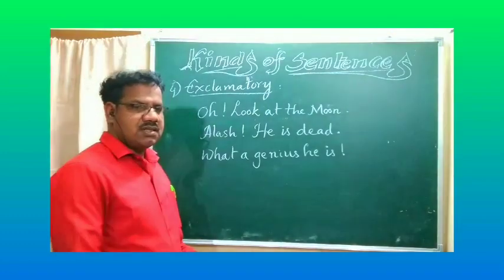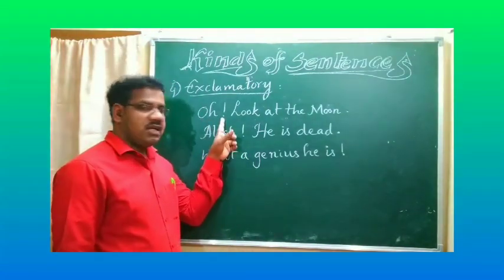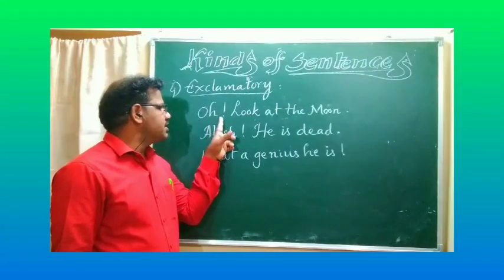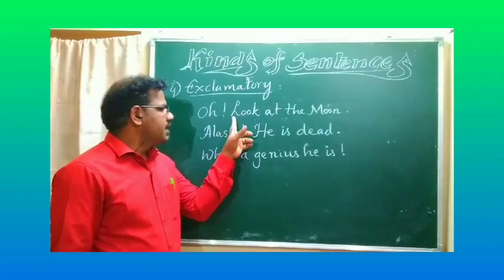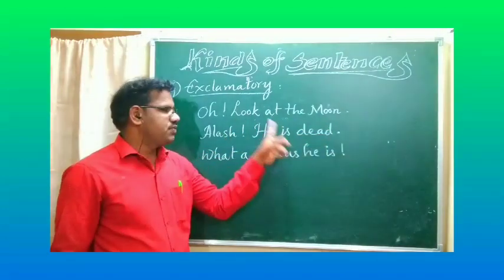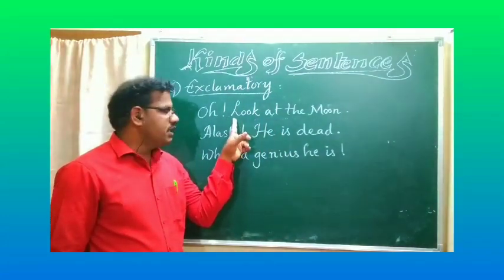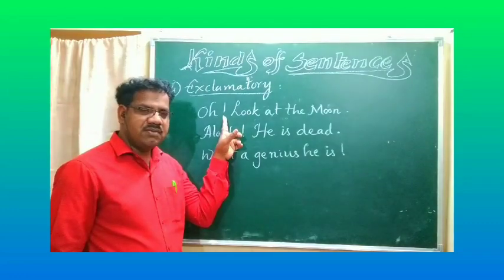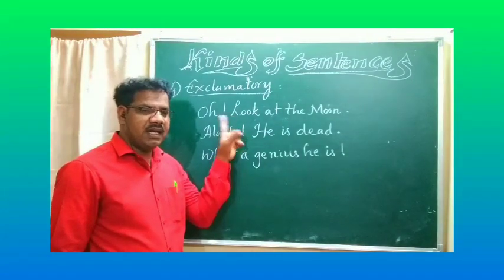My dear students, once observe here again. After the exclamatory word, we have to keep an exclamatory mark or symbol. Next one, after the sentence, we have to keep a full stop. First one and second one. And one more thing is, after the exclamatory symbol, we have to keep a capital letter.